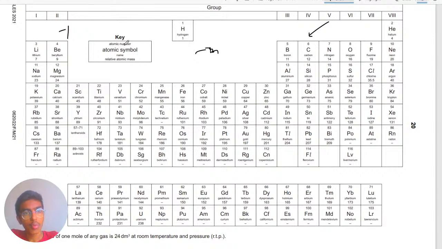Because for lithium, it needs to lose 1, so this one should lose 2. Because the electronic configuration of lithium would be 2, 1, right? Yeah, 2, 1. So this one will be ending with 4, so you need 4.